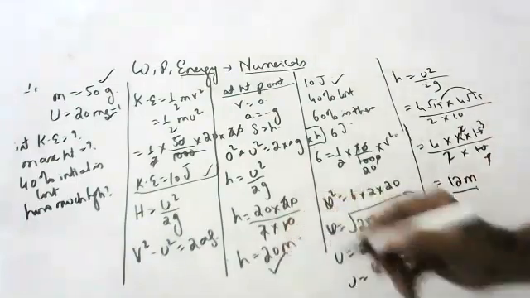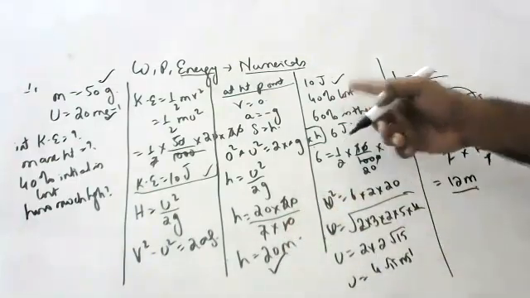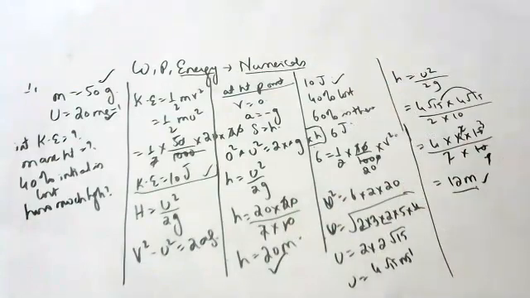Initially it was going 20 meters. Now when 40% is lost, it will go only 12 meters. Why is it losing? Due to air friction. If there is no air friction, it goes this much. If air friction is there, it goes this much. Like this it is going, children. I hope you all understood.